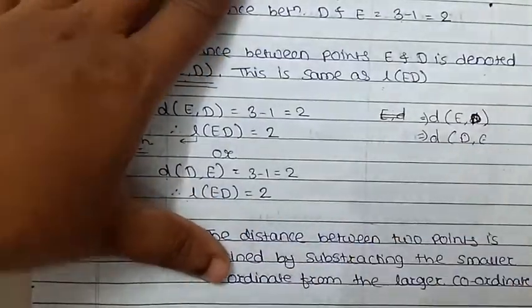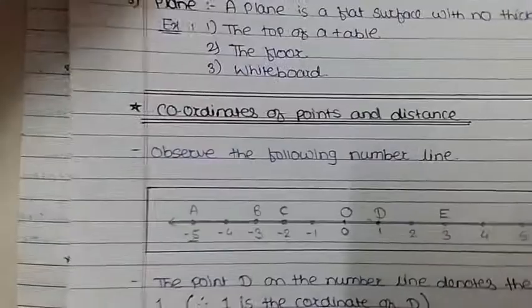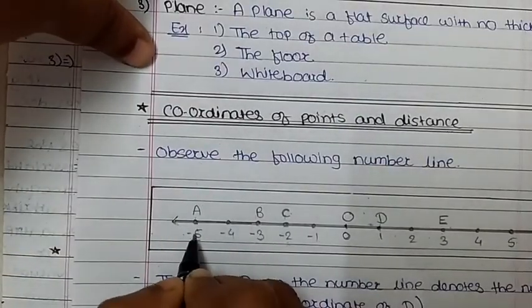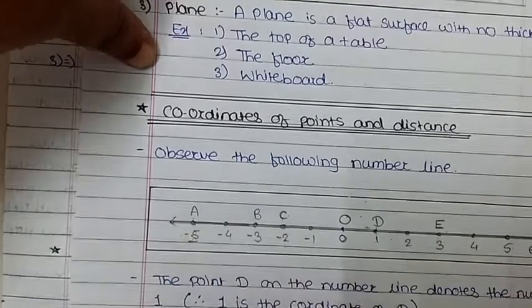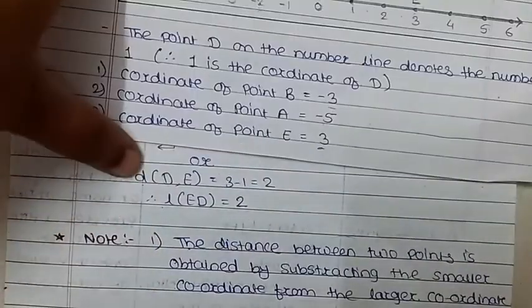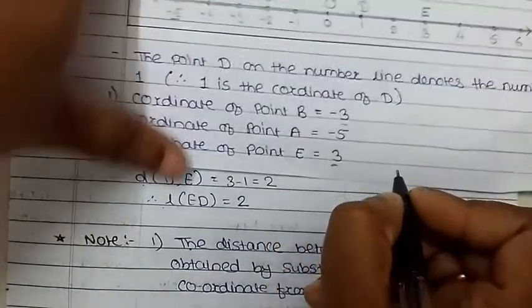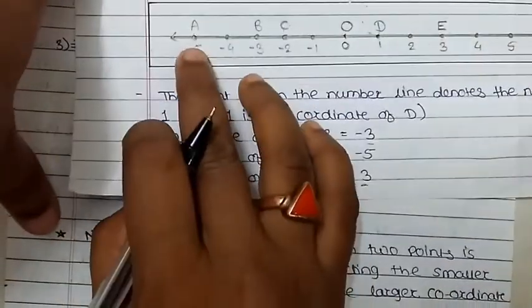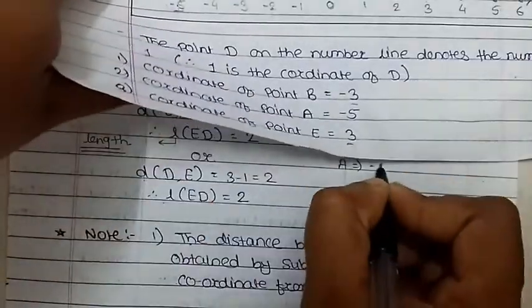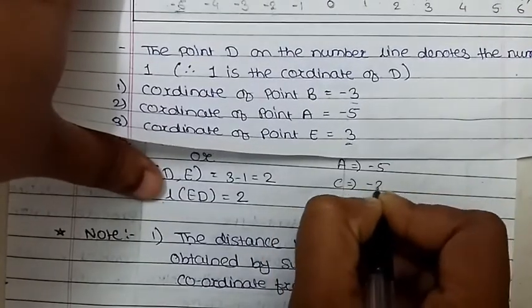Suppose I want to find the distance between A and C. What are the coordinates? The coordinate of A is minus 5. The coordinate of C is minus 2.